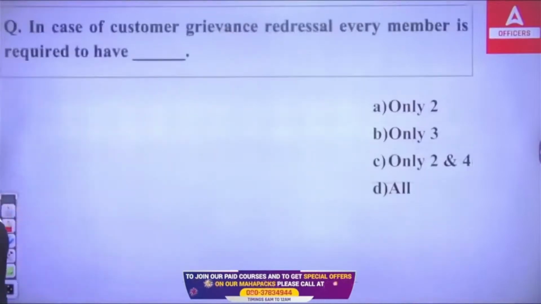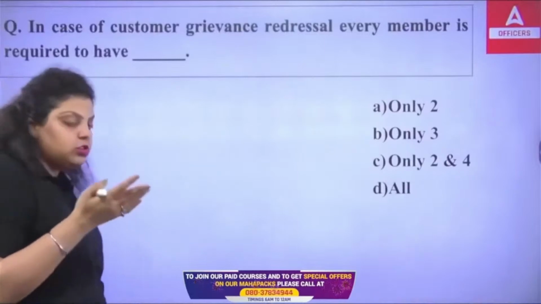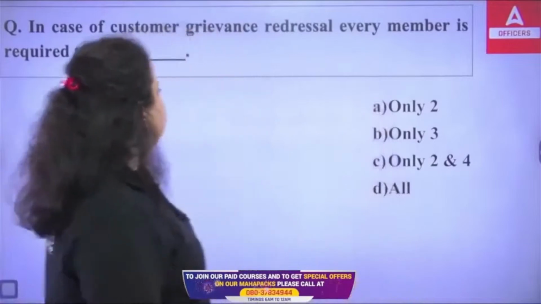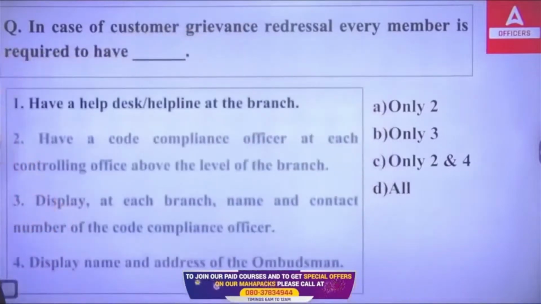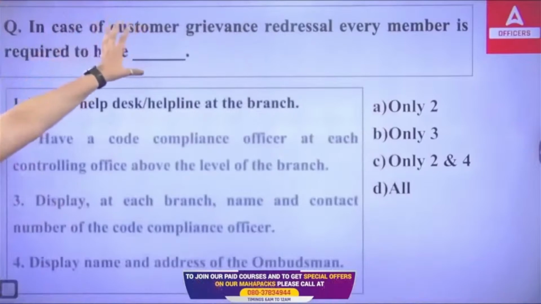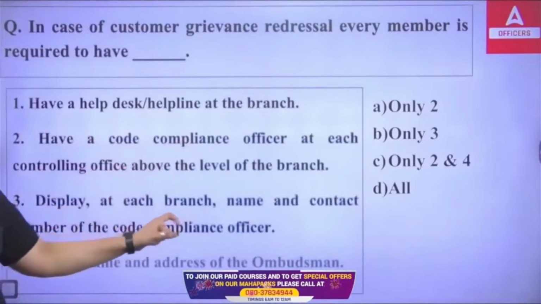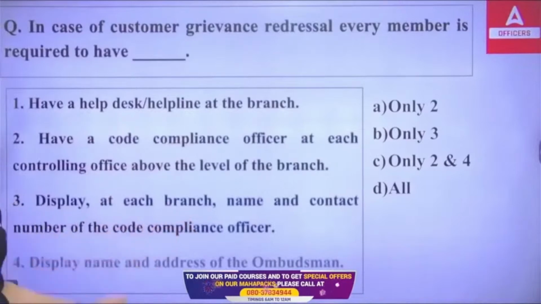Next question we are talking about. In case of customer grievance redressal, every member is required to have dash. A customer grievance redressal portal should be there in each and every service you are providing, not only in banking services, also in other services. So in case of customer grievance redressal policy, every member is required to have what? To have a help desk helpline at the branch, to have a code compliance officer at each controlling office above the level of the branch, to have display at each branch name and contact number of the code compliance officer, and to have display name and address of the ombudsman.